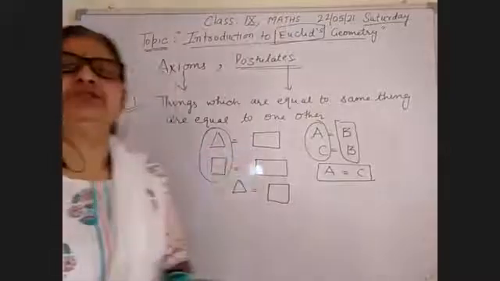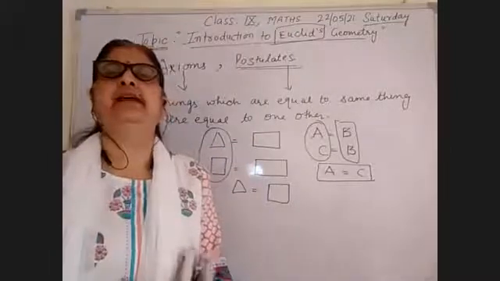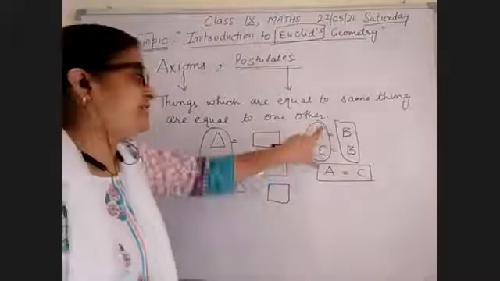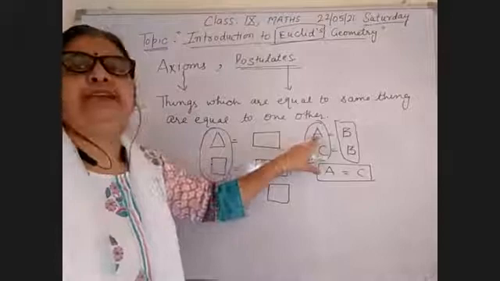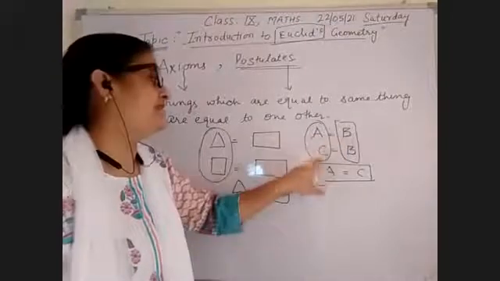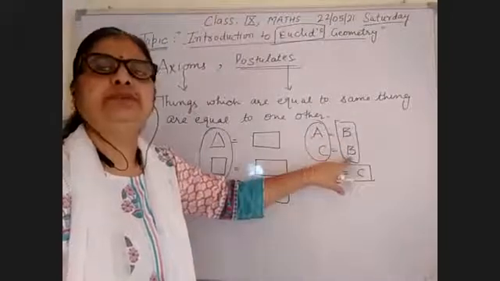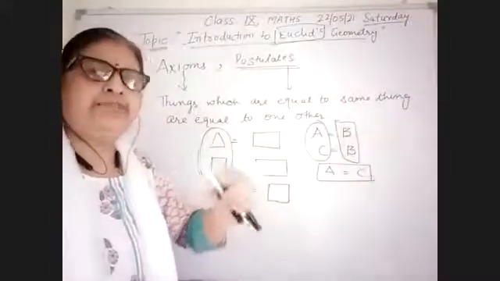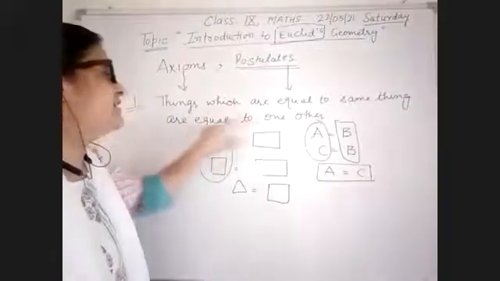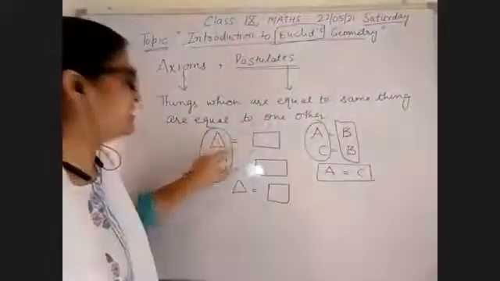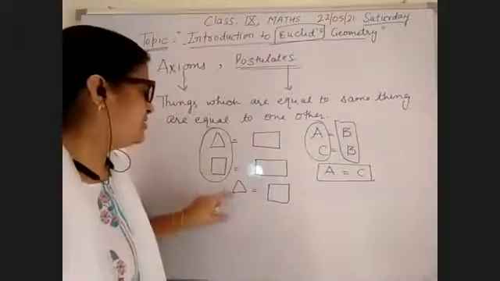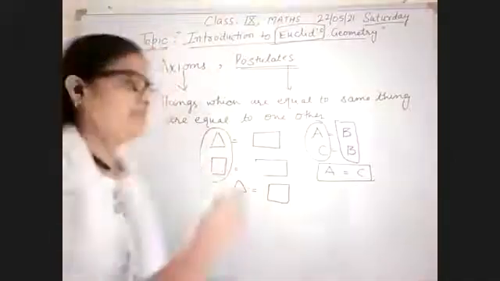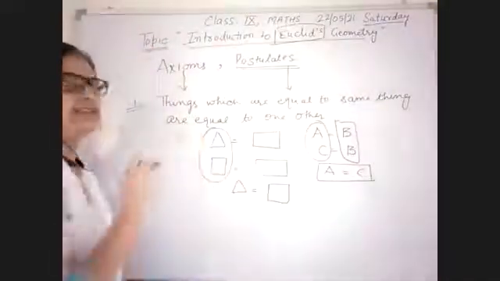Okay. In the geometrical portion and in every field of mathematics, these axioms are used. So I have taken 2 examples. For example, A is equal to B and C is also equal to B. You can say A is also equal to C. Another way, when a triangle is equal to a rectangle and a square is also equal to the rectangle, you can say triangle is also equal to the square. The first axiom, now it is clear to you.